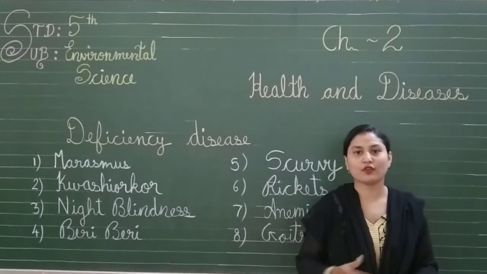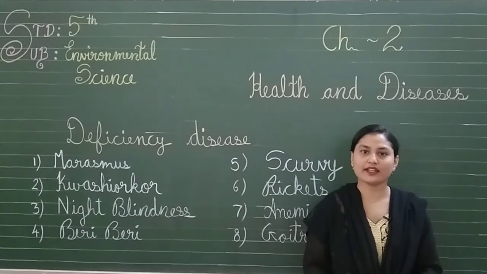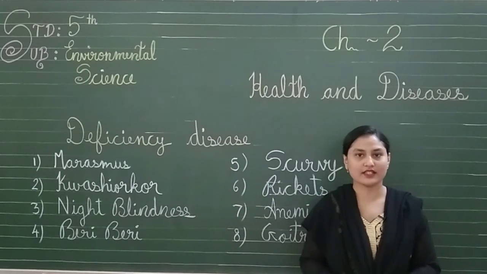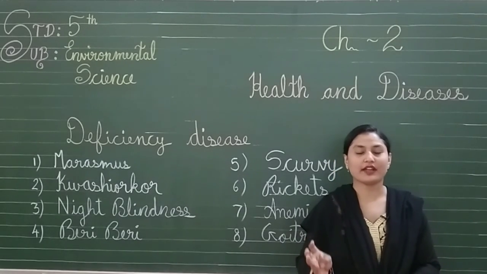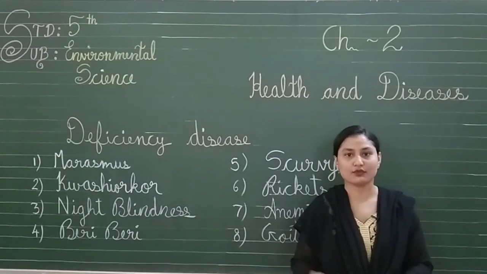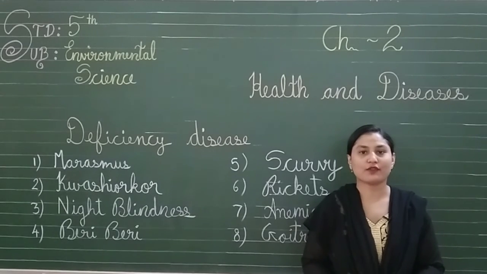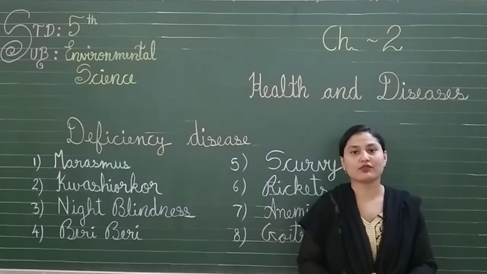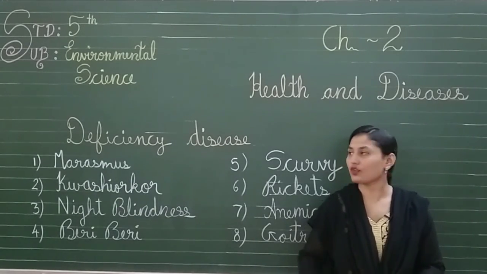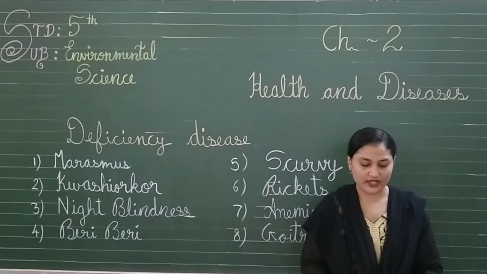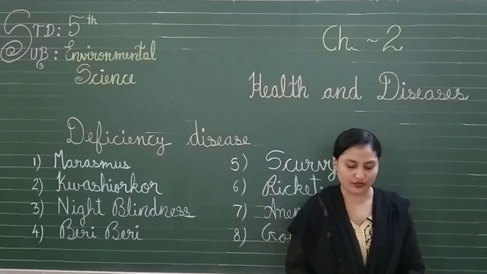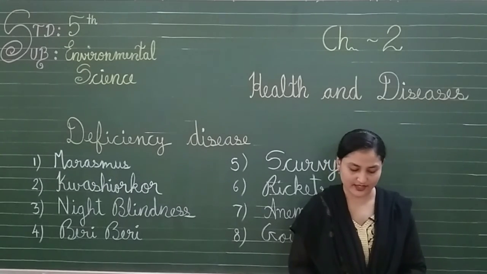If it is absent for a long period of time, it causes a disease. So that disease is called a deficiency disease. As we all know, there are 5 types of nutrients. They are fats, carbohydrates, proteins, minerals, vitamins. If any one of these nutrients is missing, then it causes a deficiency disease. Disease caused due to insufficient intake of a nutrient is called deficiency disease.